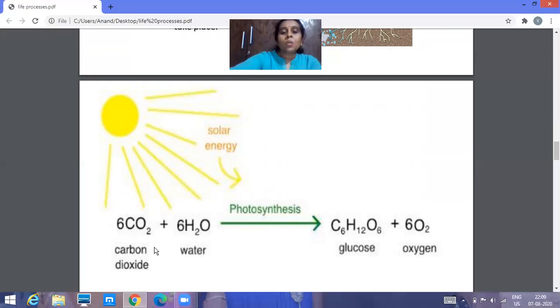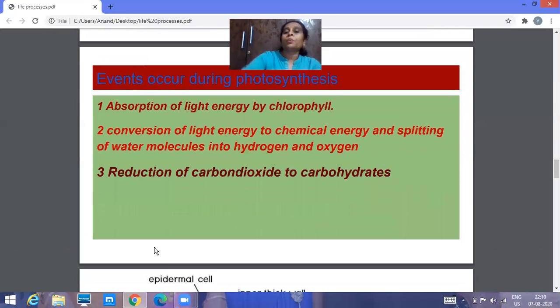Now we'll see the main events that occur during photosynthesis. The first main event is absorption of light energy by chlorophyll. As I said, chlorophyll is a green pigment present in the leaf. After the absorption, the light energy gets converted into chemical energy.